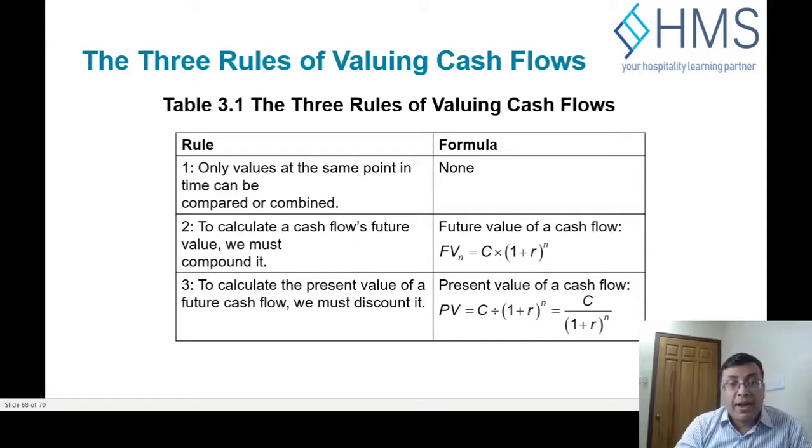To summarize the rules we have learned: rule one is you cannot compare values at different times. You have to bring them to the same time, and only then can you compare or combine them, add them or subtract them. The second rule is that to calculate a cash flow's future value, we need to compound it, so you cannot use a simple formula. And to calculate the present value of a future cash flow, we need to discount it. The formula is given on this slide.